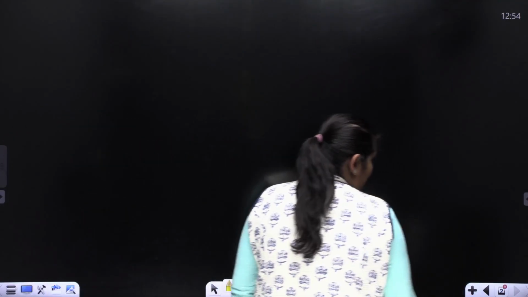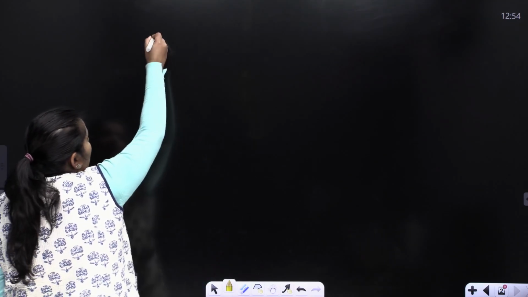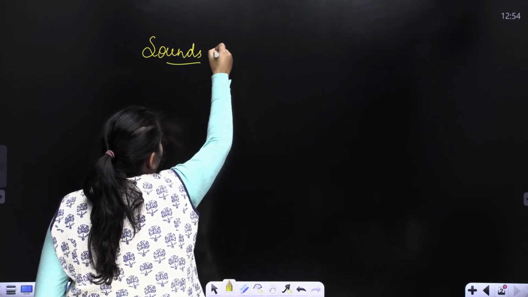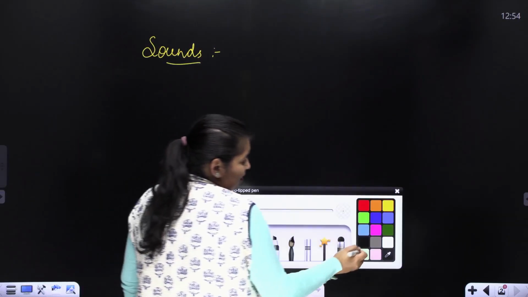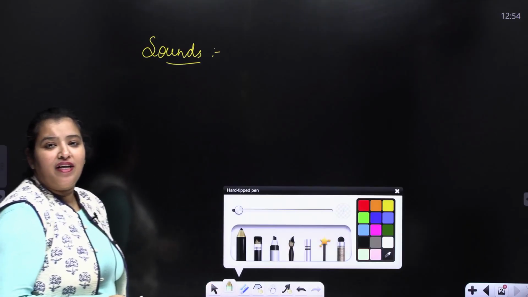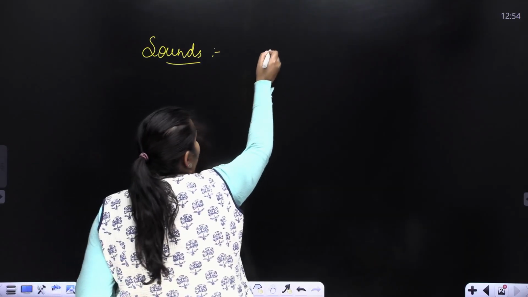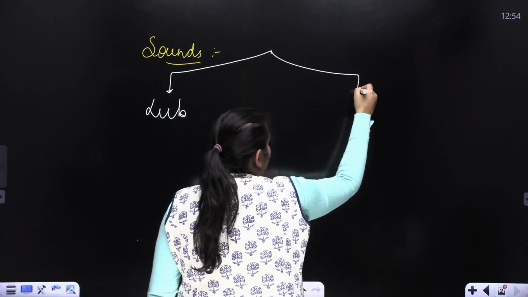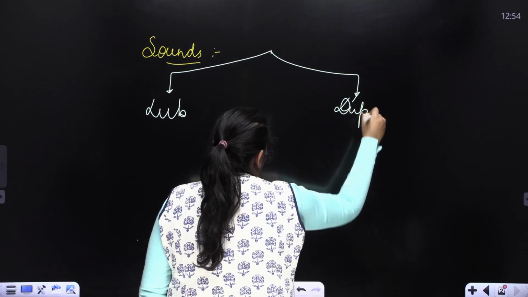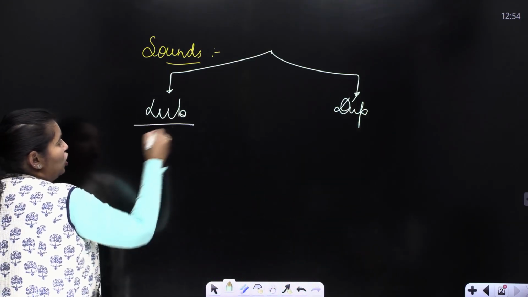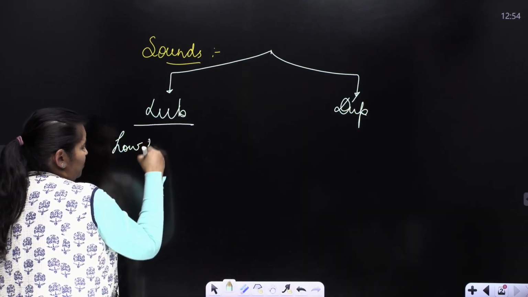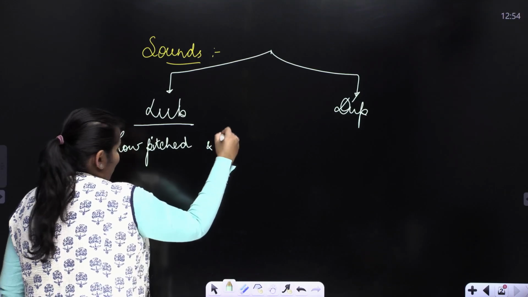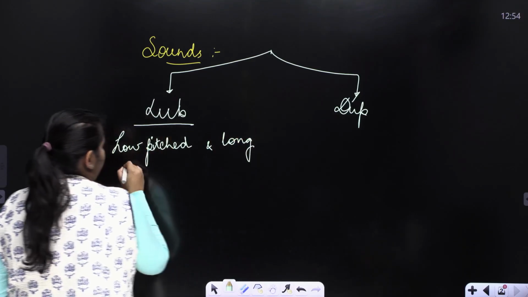Now, what are the sounds which are created by the heart? The sounds created by the heart that we know as dhak dhak is actually not that. There are two sounds which are created. One is the lub and the other is the dub. Lub is a low pitched sound, meaning its sound is not very loud, and it is a long duration sound.